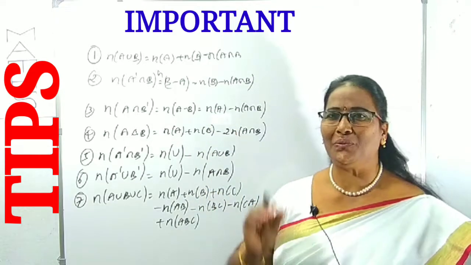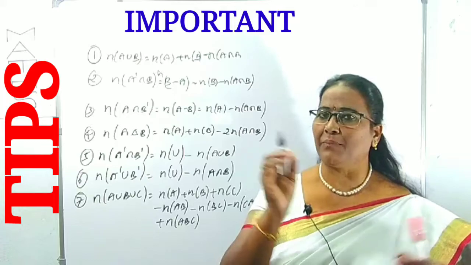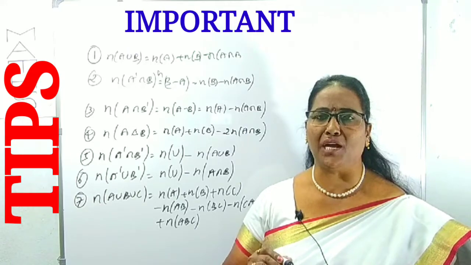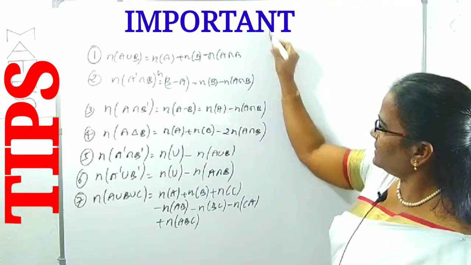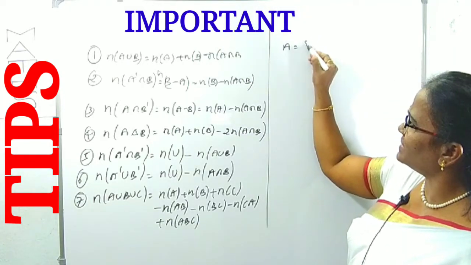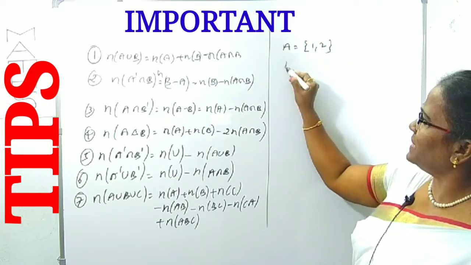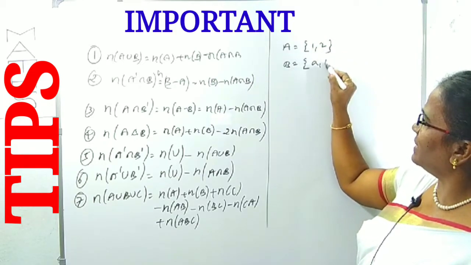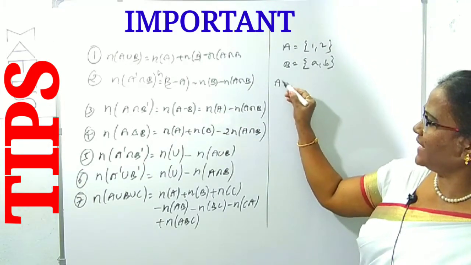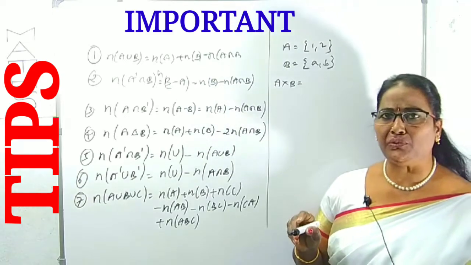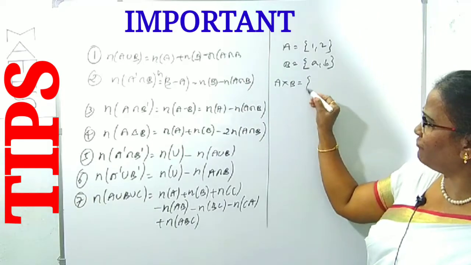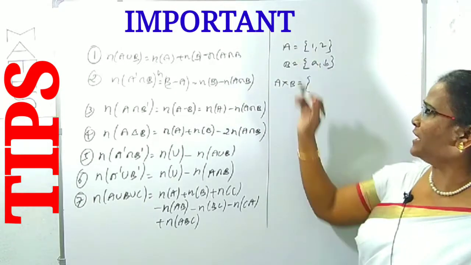Along with sets, you have to know one major point that is applicable in sets as well as relations. That is called the Cartesian product between two non-empty sets. What is a Cartesian product between two non-empty sets? Suppose A is one set, like 1, 2, and B is another set, like a, b. We can write all ordered pairs like this. It is denoted as A cross B, the Cartesian product of the two non-empty sets A and B. A cross B can be formed with the ordered pairs from A and B, like